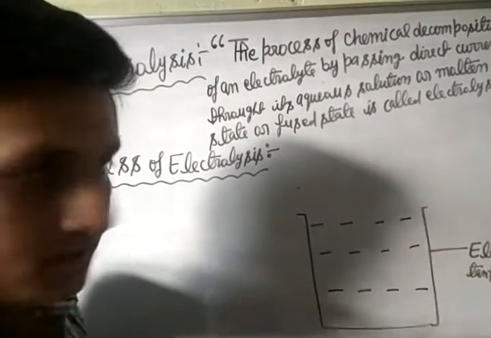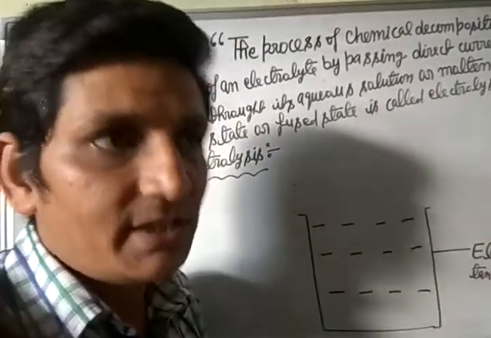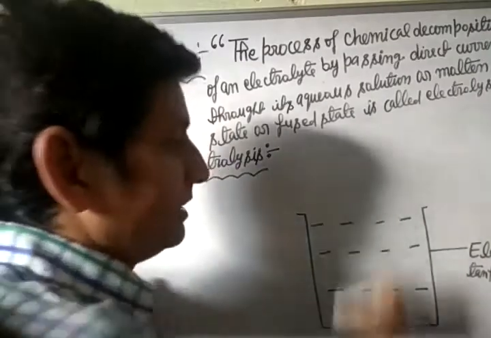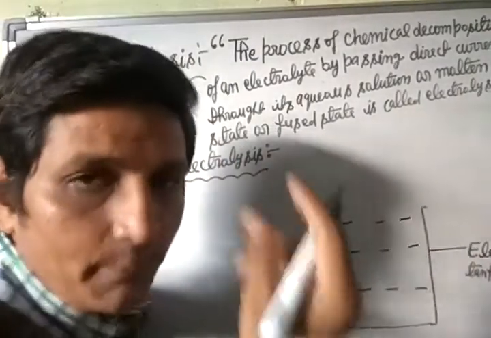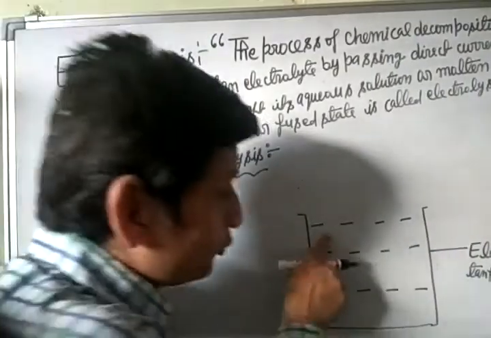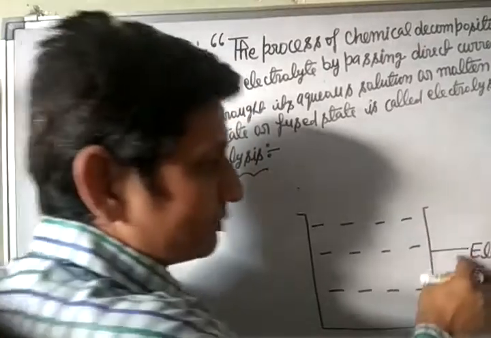This is the solution of electrolyte in the electrolytic tank.